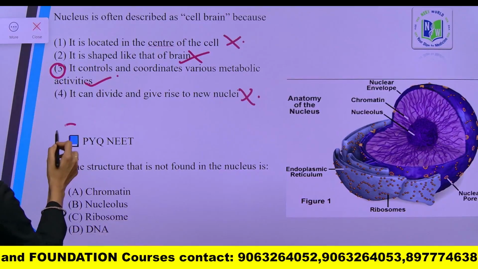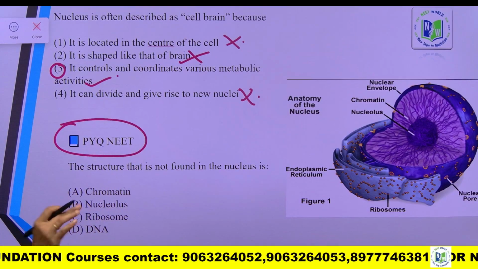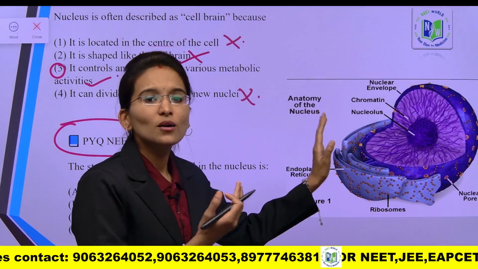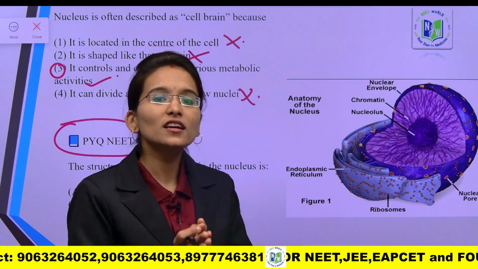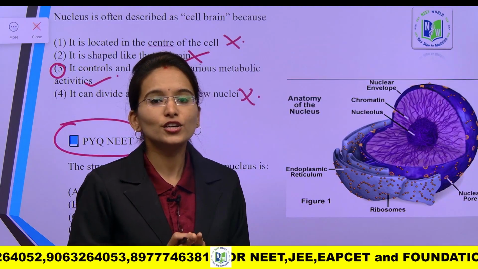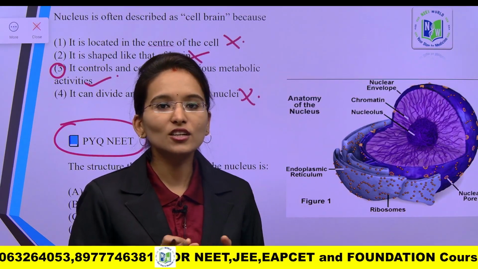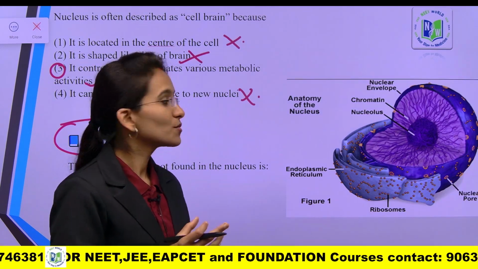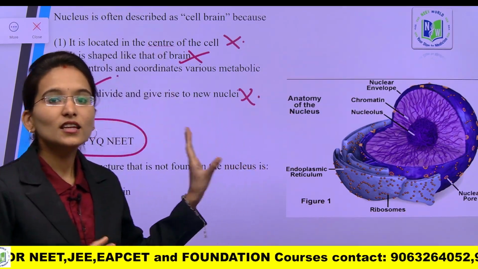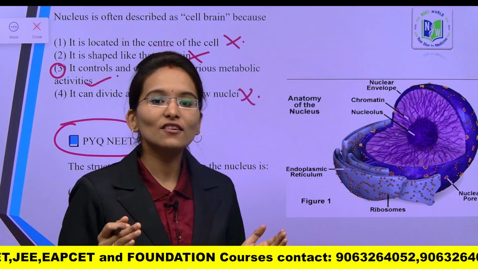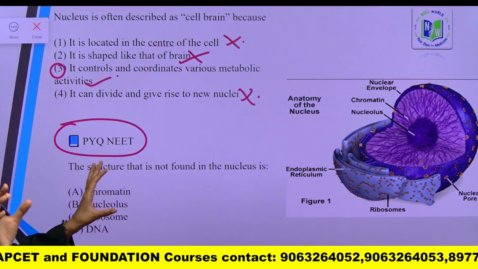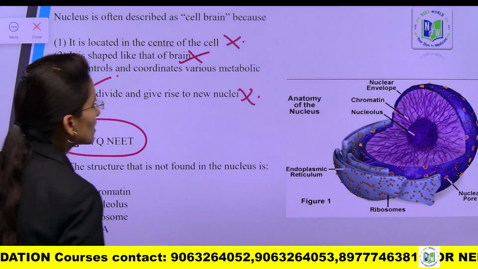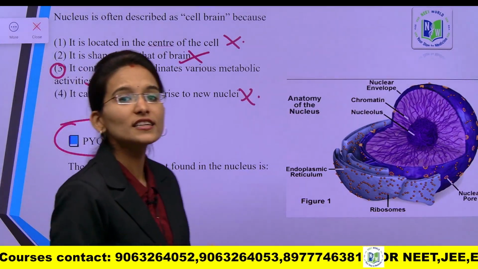And here is the previous year question of the NEET. Are you understanding these? These are questions from the first chapter, Cell, the Fundamental Unit of Life. That chapter is included in standard 9th and also in the 11th standard. So here we are comparing the questions of 9th as well as 11th and 12th. Please try to understand, my dear students: the structure that is not found in the nucleus, what is absent inside the nucleus?